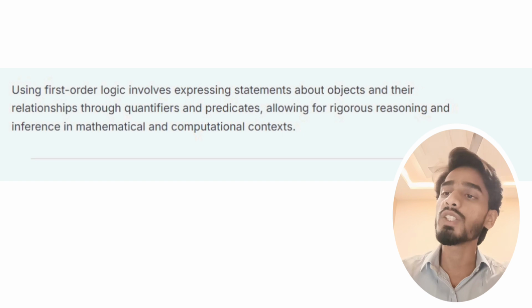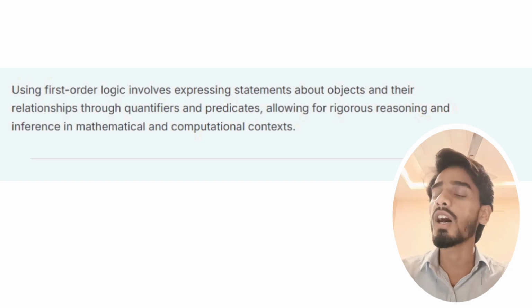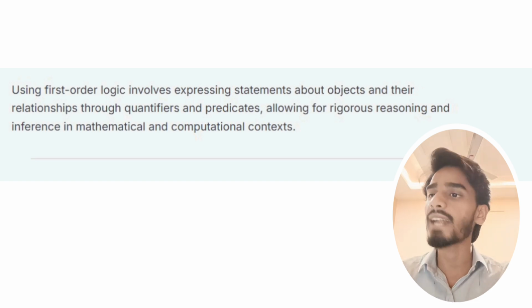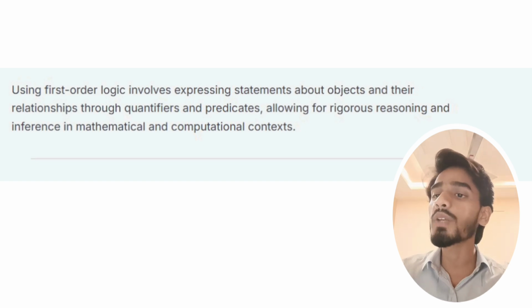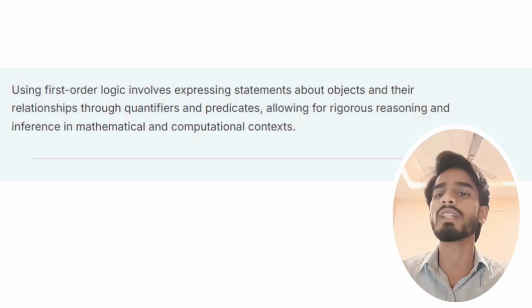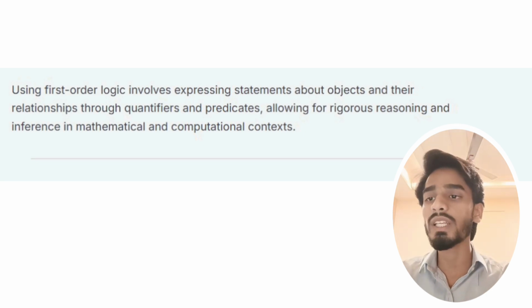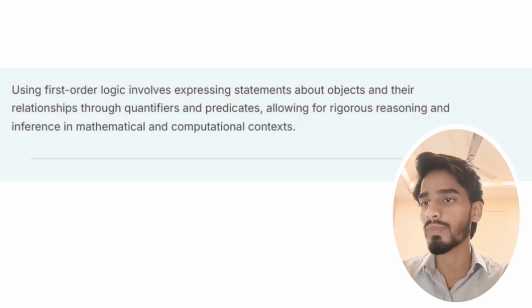Now let us see how we use first order logic. Using first order logic involves expressing statements about objects and their relationships through quantifiers and predicates, allowing for rigorous reasoning and inference in mathematical and computational contexts.